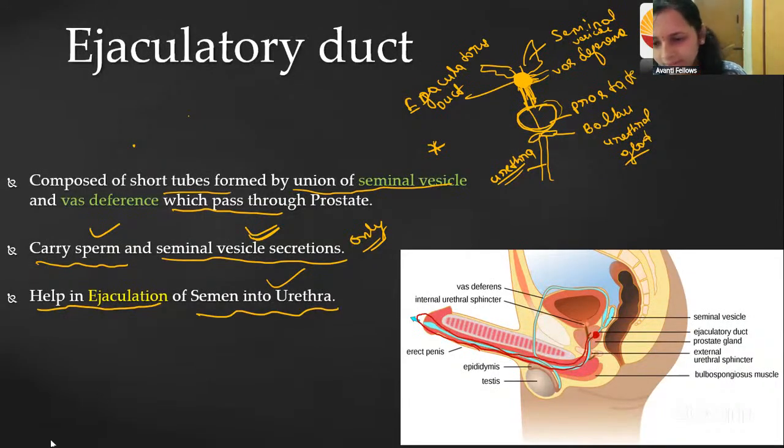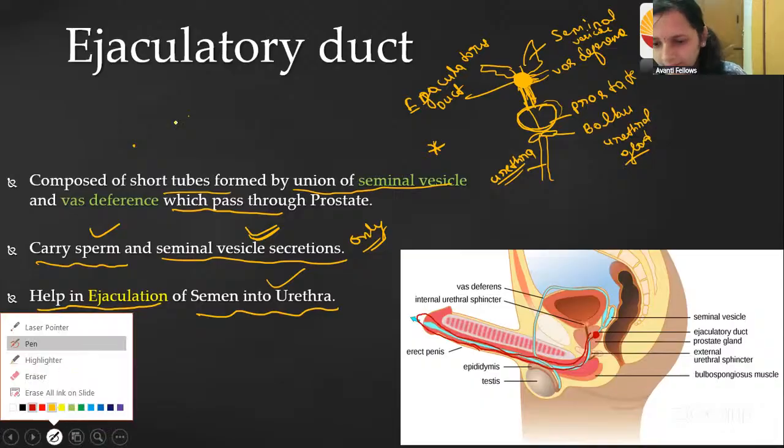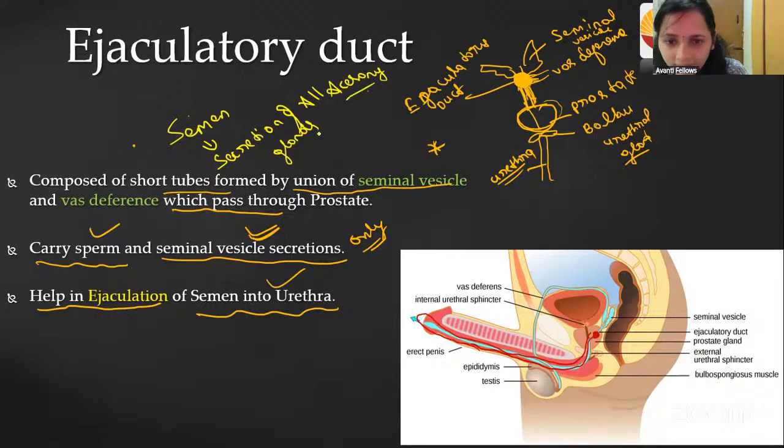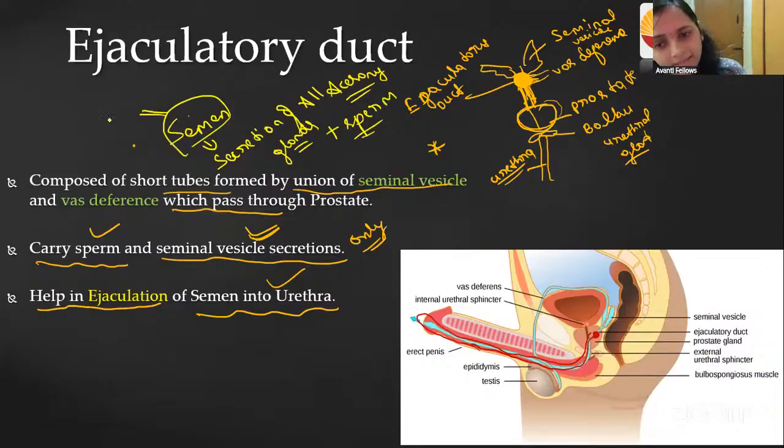Okay. Yes, what we studied is correct. It is going to carry the semen, the secretion of all the accessory glands, plus sperm. The ejaculatory duct is carrying it till the urethra, right? So that's why it is moving out. Okay. Fine.